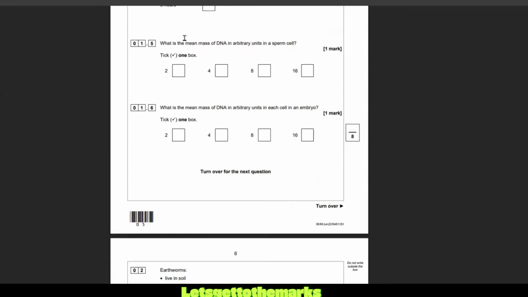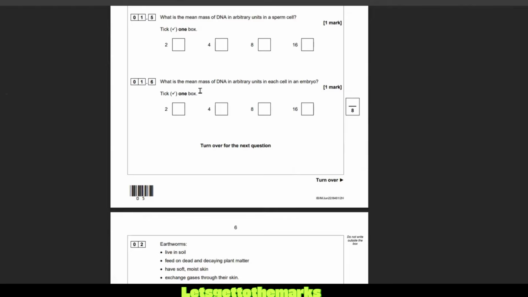We're on 1.6. What is the mean mass of... oh, we did that. Oh my gosh, I think I'm going bonkers. What is 1.6? What is the mean mass of DNA in arbitrary units in each cell in an embryo?